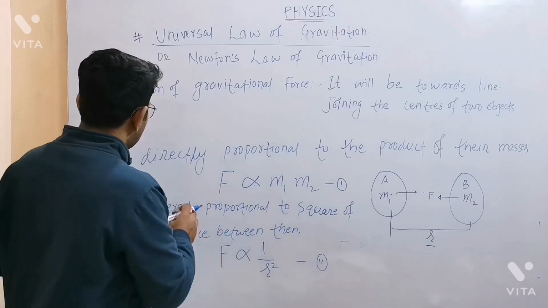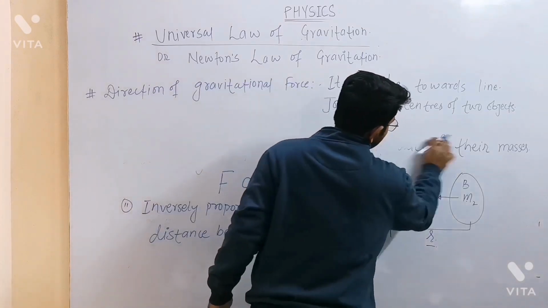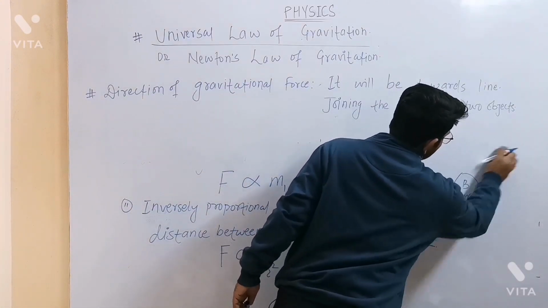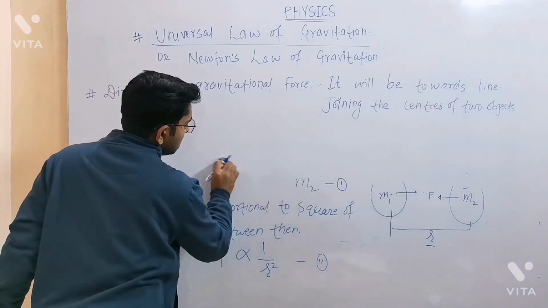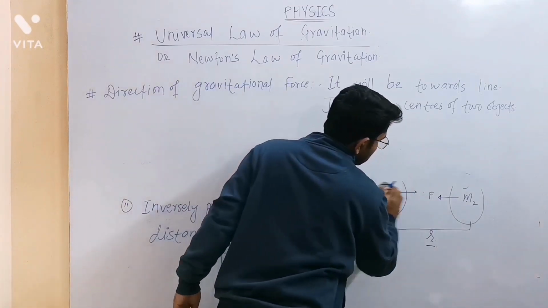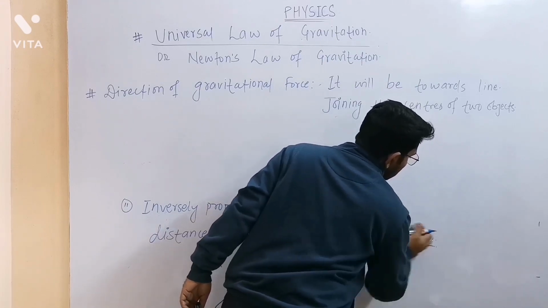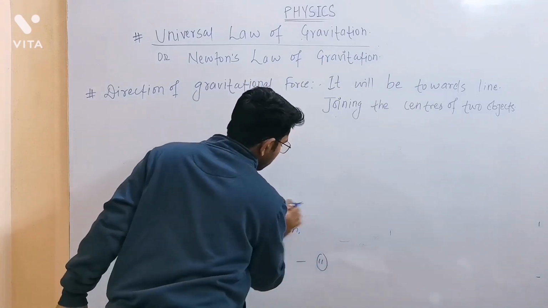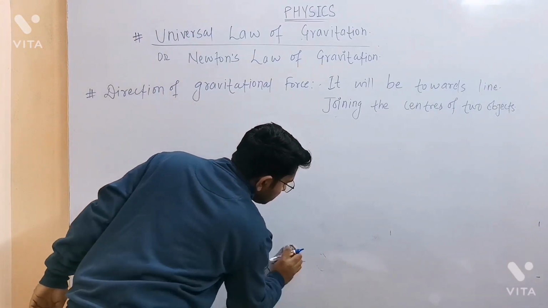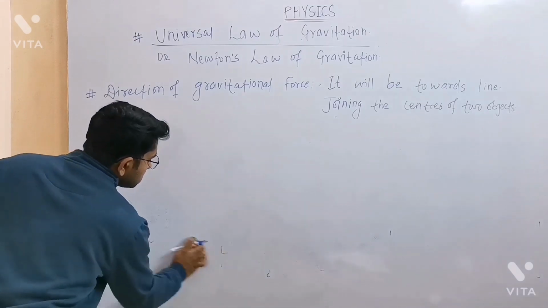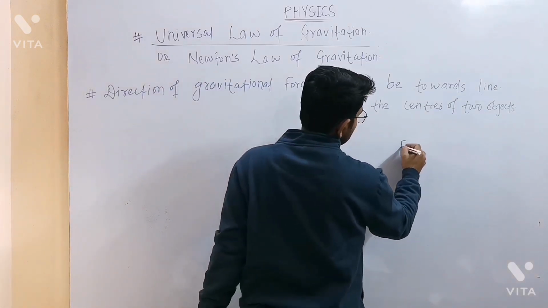Now let's derive the formula of gravitational force. So we have two equations. When we combine these two equations, what we get will be the magnitude of gravitational force exerted by any object on another object in the universe. So what have we deduced from these statements?